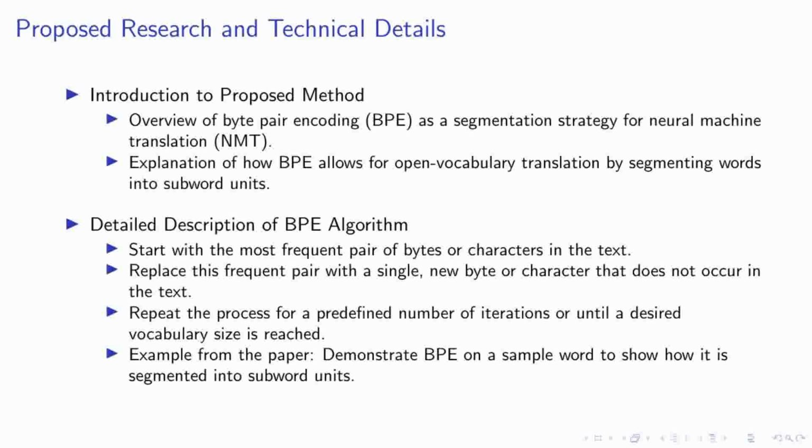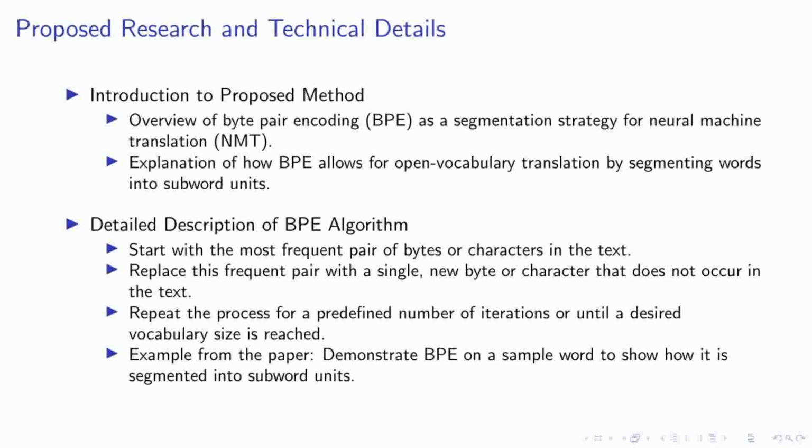Initially, it identifies the most frequent pairs of bytes or characters in the text. These pairs are then merged into a single new character that previously did not exist in the text. This process is repeated iteratively, which gradually reduces the size of the vocabulary needed to encode the original text.